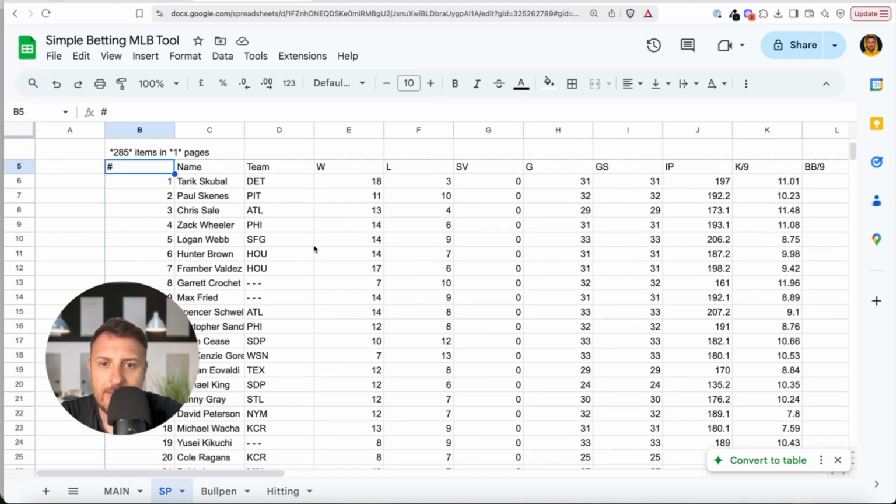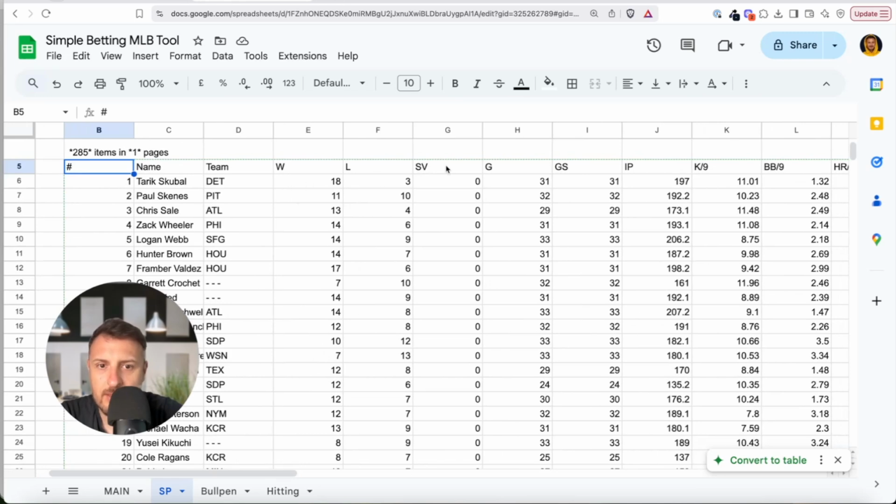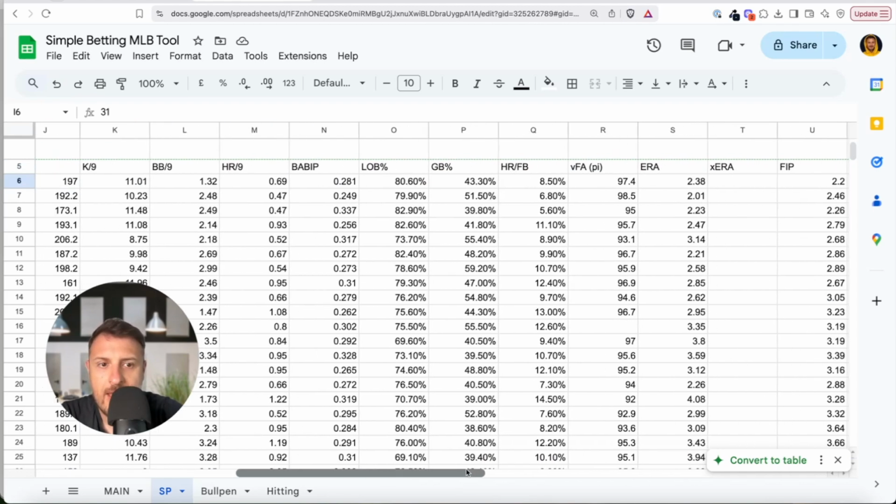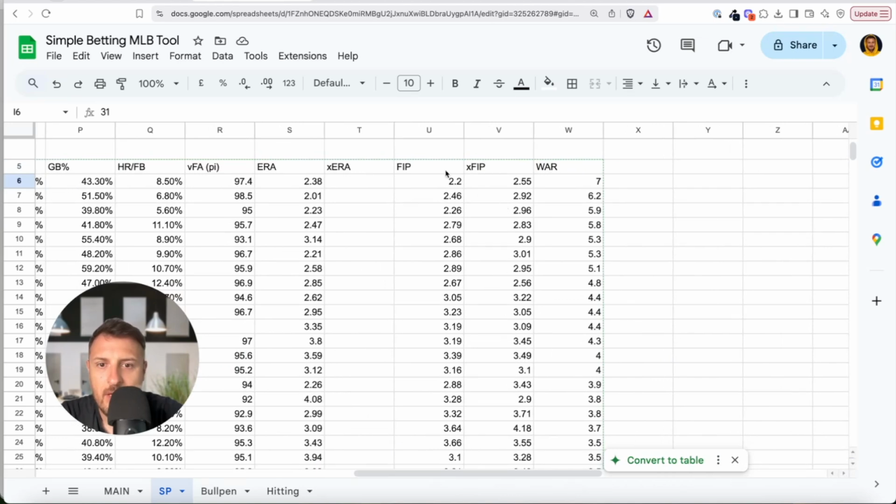Pretty amazing, right? We have wins, we have losses, we have innings pitched. We have games started. This is important because you can calculate innings pitched per game started. And here we have FIP, xFIP, and ERA. Those 3 numbers I will show you.